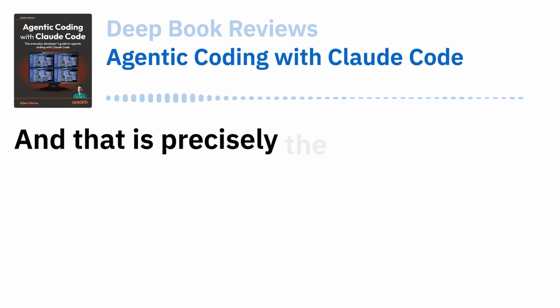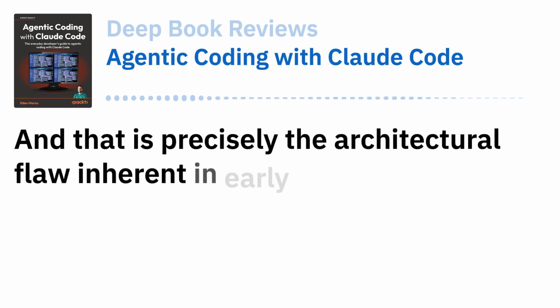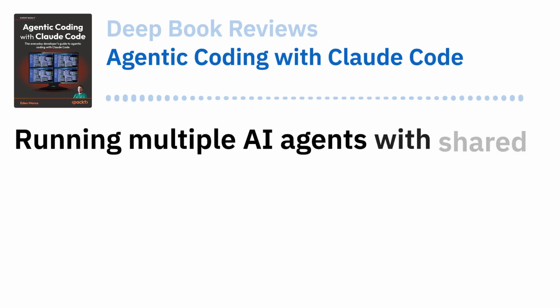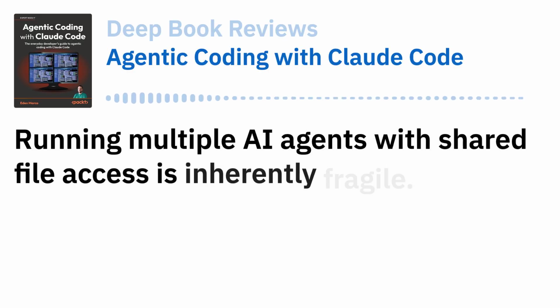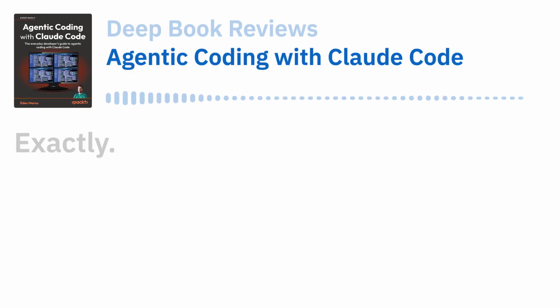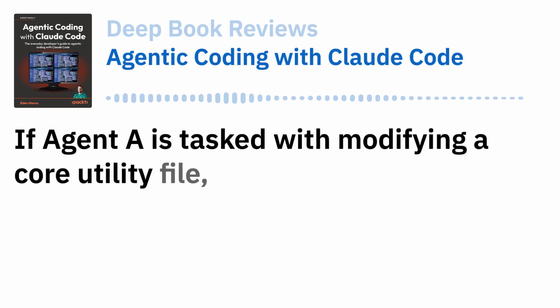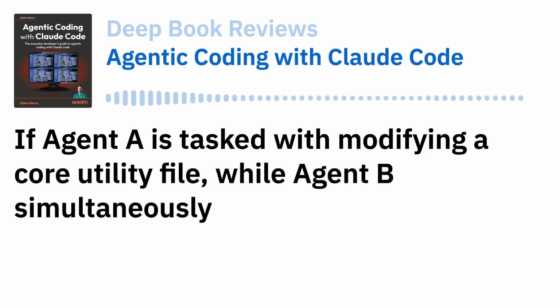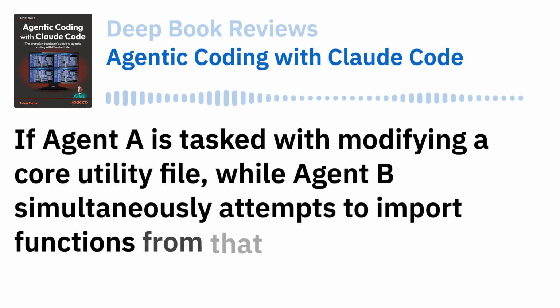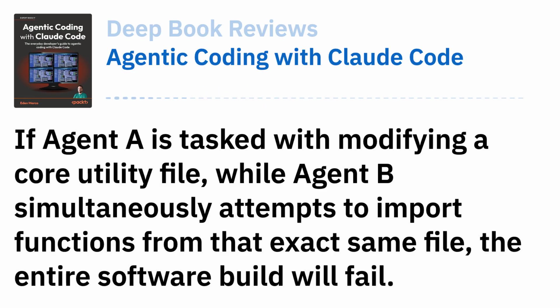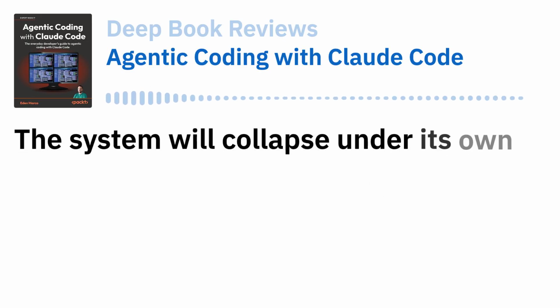And that is precisely the architectural flaw inherent in early parallelization attempts. Running multiple AI agents with shared file access is inherently fragile. Because they're tripping over each other. Exactly. If Agent A is tasked with modifying a core utility file, while Agent B simultaneously attempts to import functions from that exact same file, boom, the entire software build will fail. The system will collapse under its own conflicting changes.